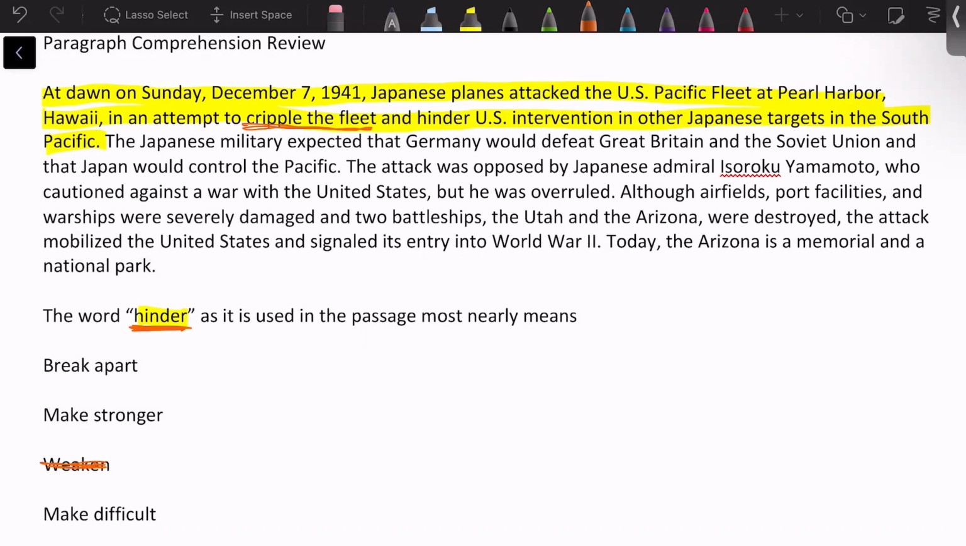Oh, so they could stop interventions with the Japanese. Okay, so they were trying to stop the US from being able to attack the Japanese. So were they trying to break apart the US? Yes. No. Why do you think no? Some of you are saying yes, some of you are saying no. I want to hear your thoughts. Why do you think yes? Why do you think no?